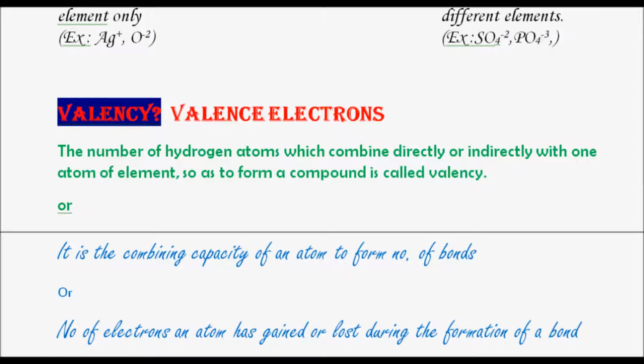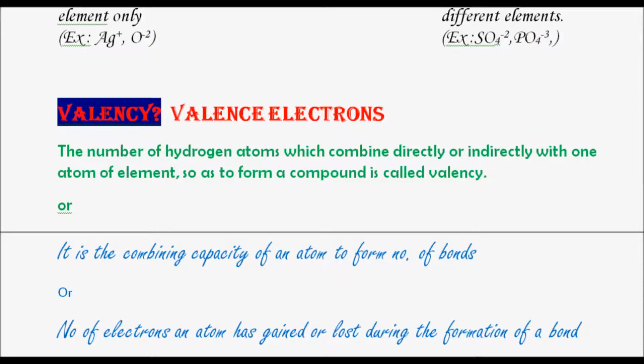Okay, so valency is the combining capacity of the atom, whereas valence electrons are the electrons which are present in the outermost shell. For example, in case of first group to fourth group, valency and valence electrons are same. For first group, valency is 1. Valence electrons in them are also 1. ns1, we usually write general electronic configuration ns1. Okay, and for group 4, valence electrons are 4, even valency is 4.